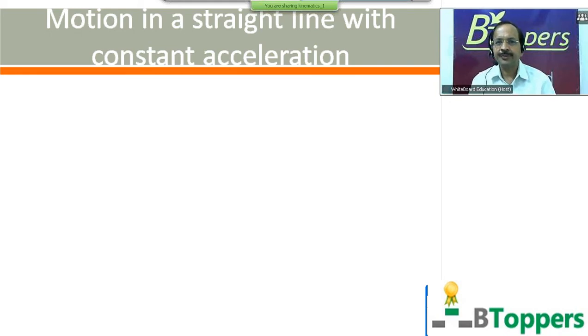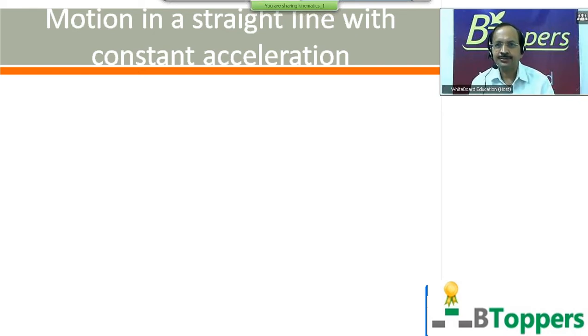Going to discuss motion in a straight line with uniform acceleration. So I have discussed the term acceleration in the previous class. Now if the particle moves in a straight line path with constant acceleration, then all the vectors, that means